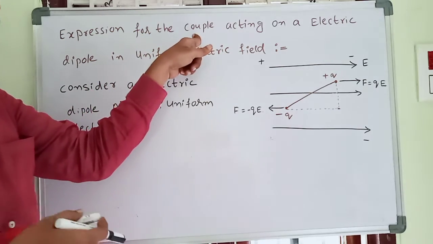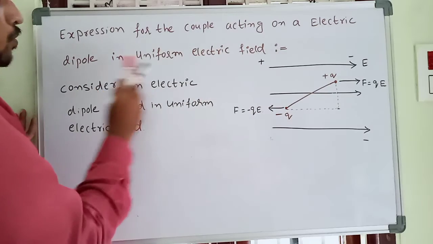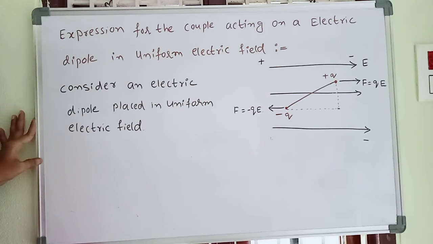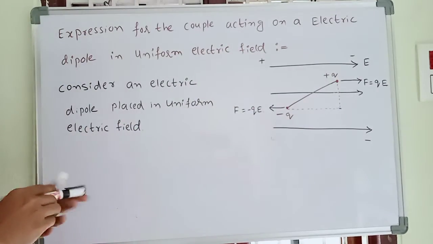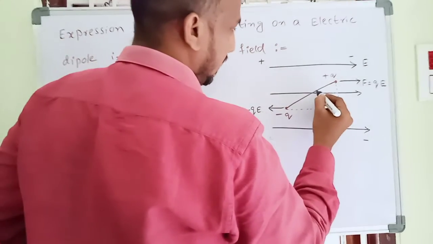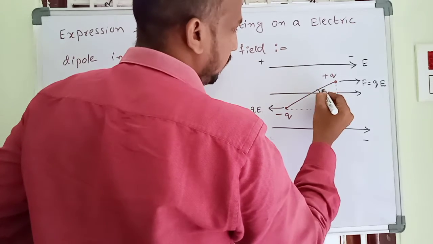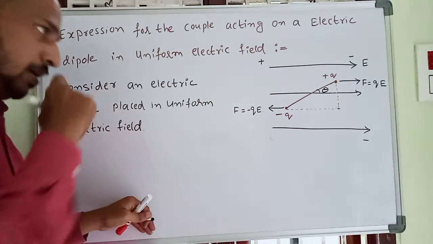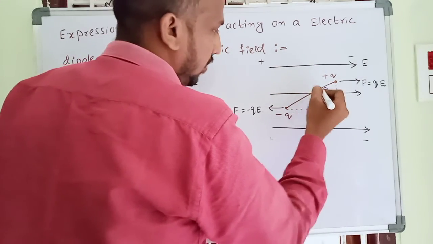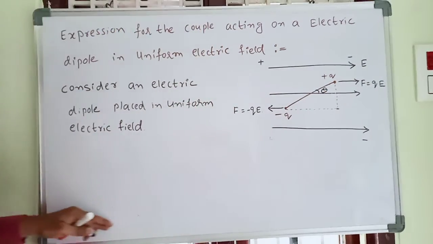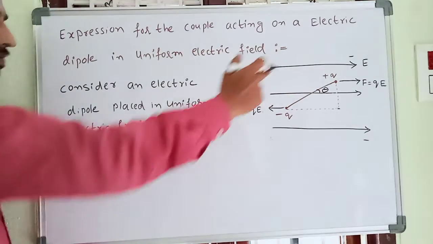Why is a couple acting? Because the electric dipole is in a uniform electric field, in the direction of the field only. Here some angle theta is there. This is the angle theta. The electric dipole is placed in a uniform electric field at an angle theta. So that's why here a couple is developed.